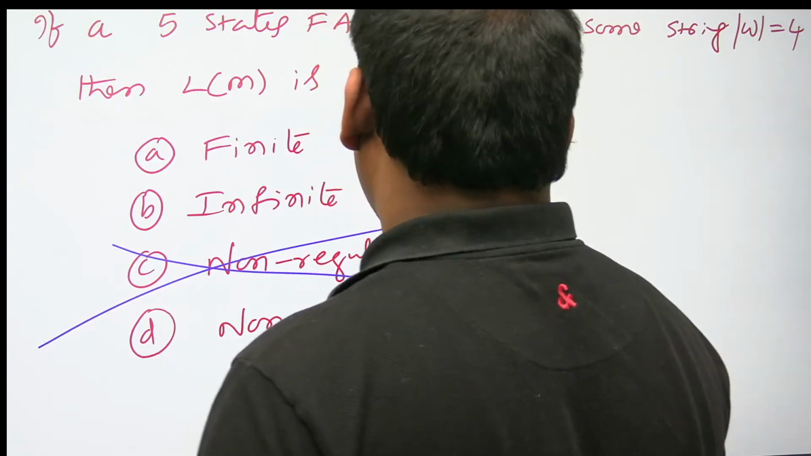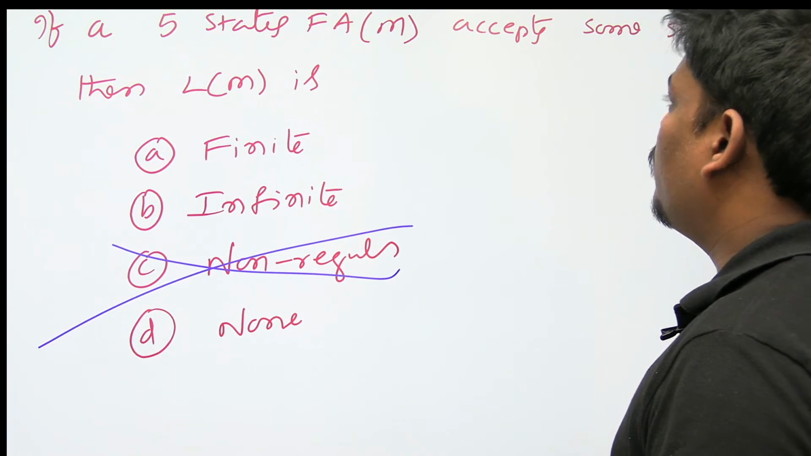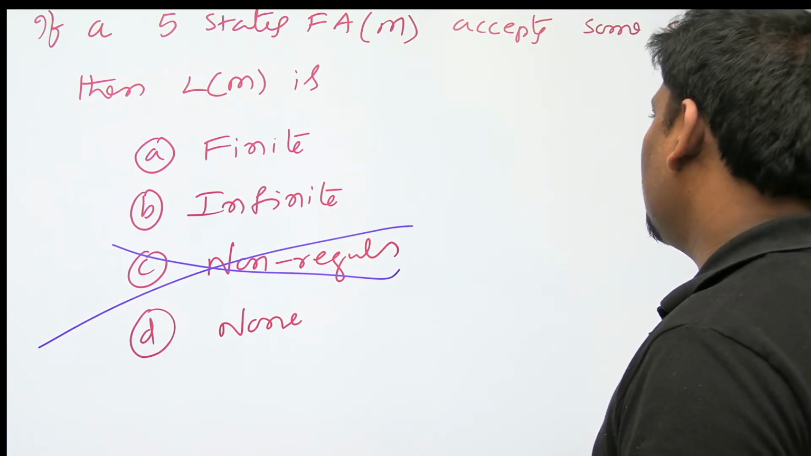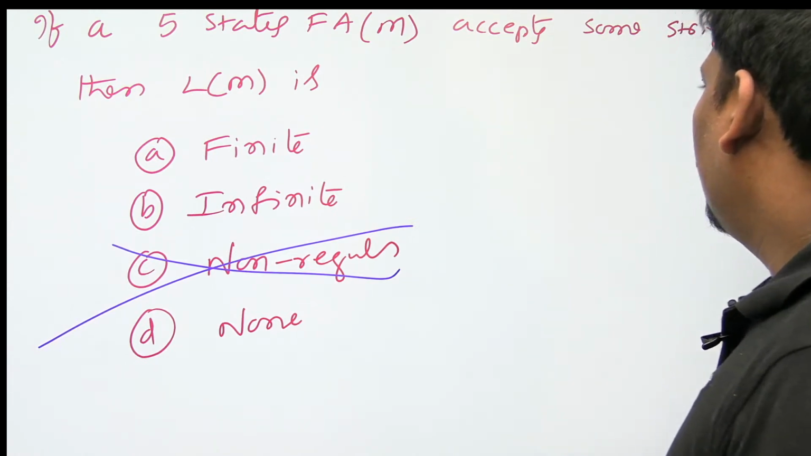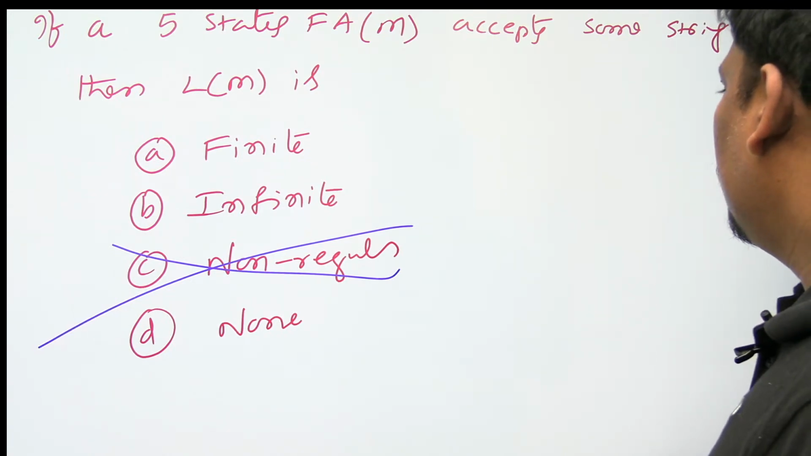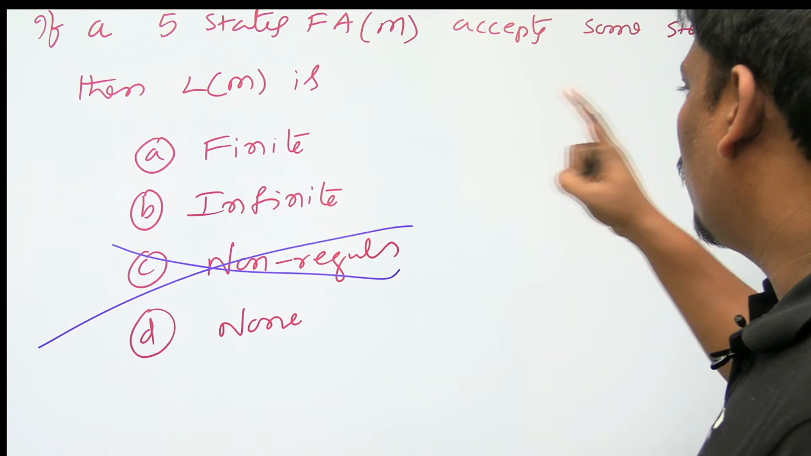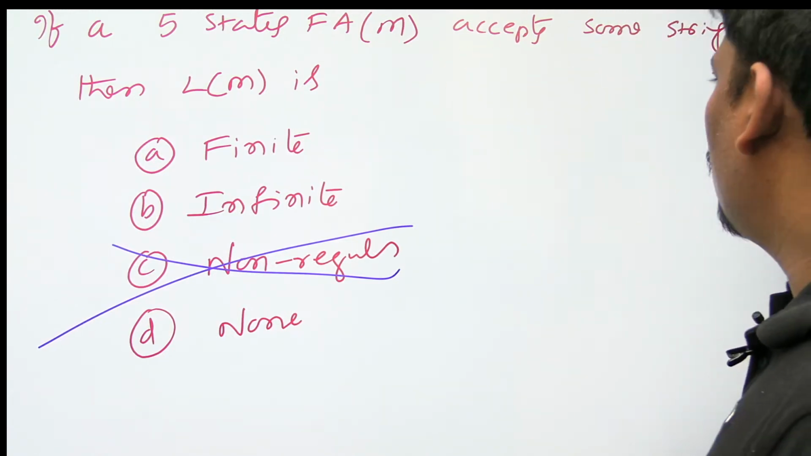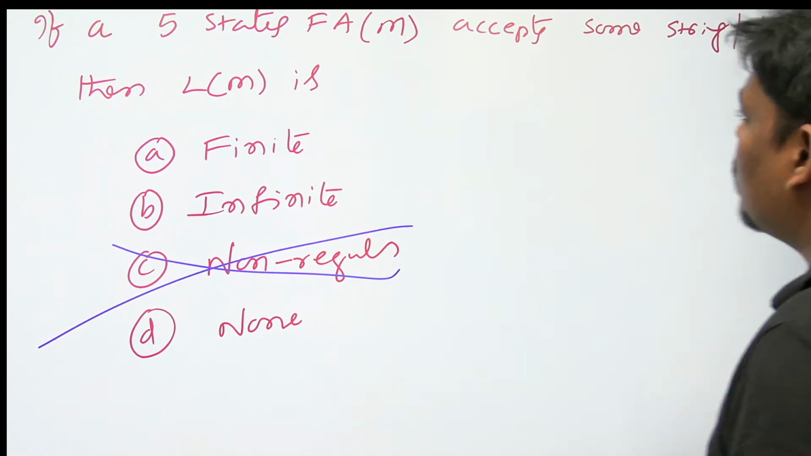I cannot say finite, I cannot say infinite, because he is saying that I have a finite automata which is accepting a 4 length string. He is not saying only 4 length. He is saying that some strings of length 4 it is accepting, but the automata contains 5 states. So from this I cannot say a loop exists.